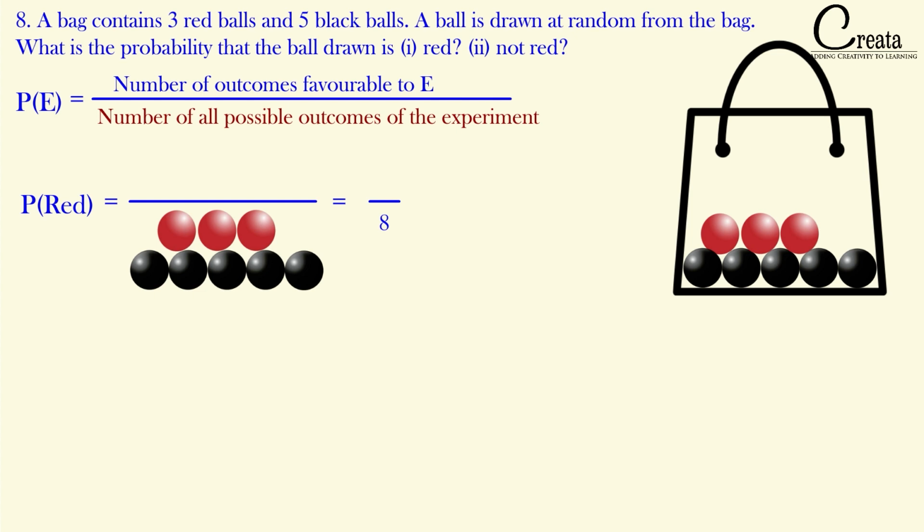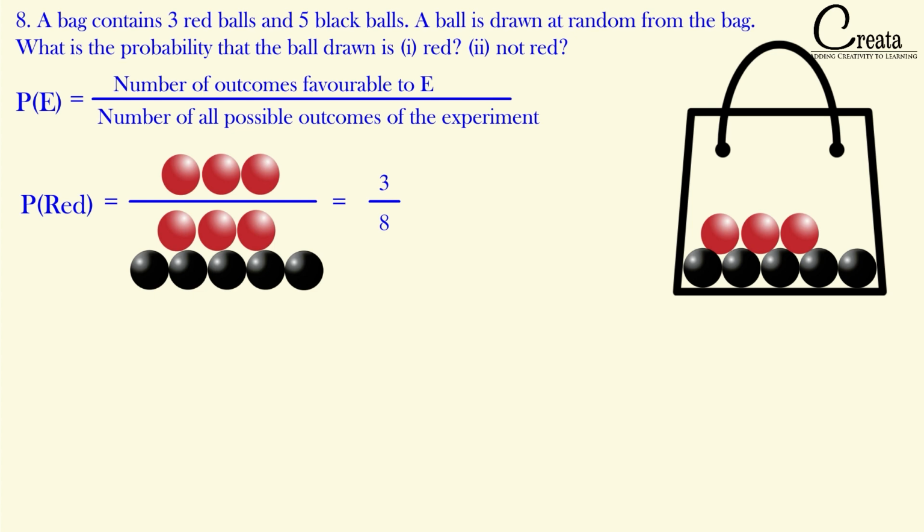Further, let's move to the numerator. What are the total favorable cases when we have to get the red ball? The favorable condition to red ball is 3 red balls. We have 3 red balls, so in the numerator the favorable condition will be 3 red balls. So we got 3 in the numerator and 8 in the denominator. We got the probability of red ball as 3 by 8. Got it? Very simple. Let's move to the second part.